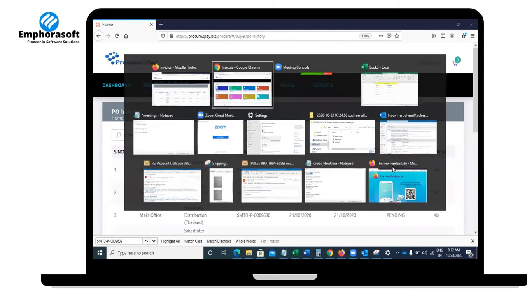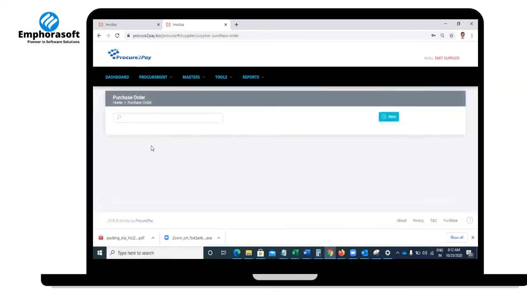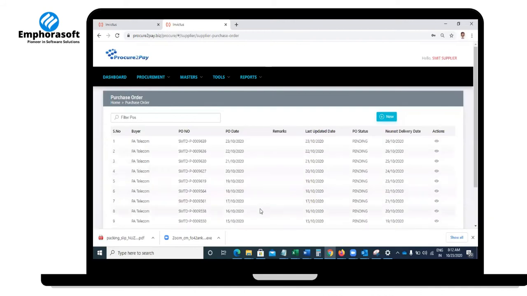So now from a supplier perspective, the guy sitting at the supplier side will be managing this portal, and he will see, okay, these are all the new purchase orders created by various customers, right?